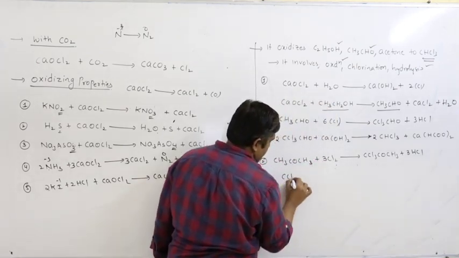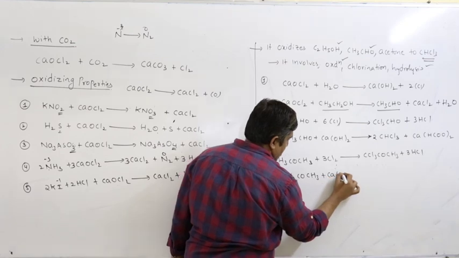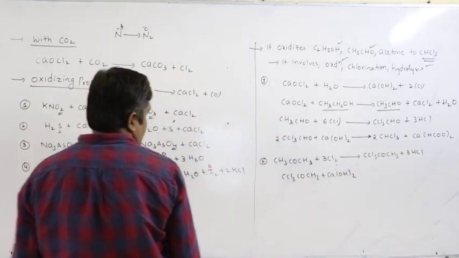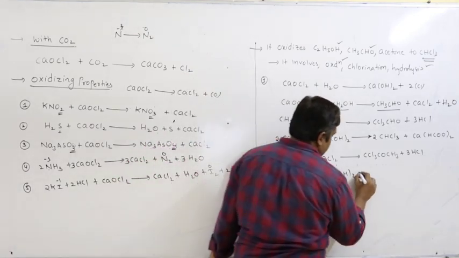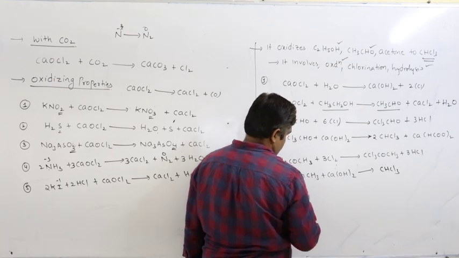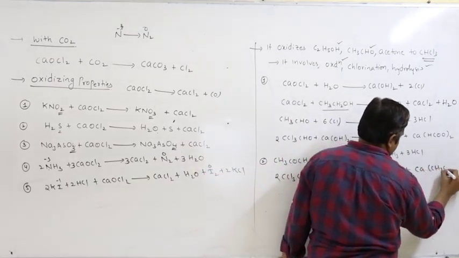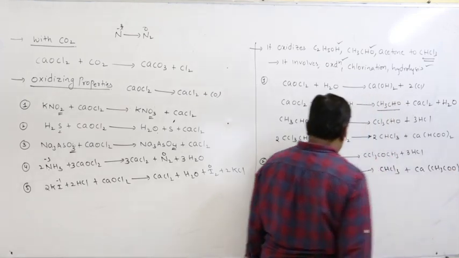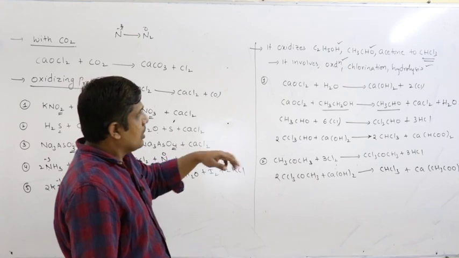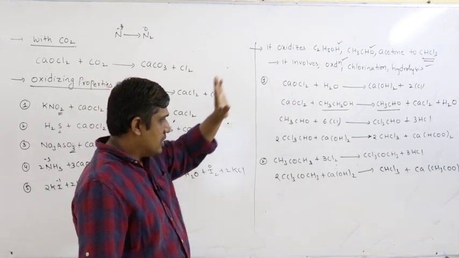Then upon basic hydrolysis, what we get here is chloroform, calcium acetate. So this is the reaction of preparation of chloroform from ethyl alcohol, acetaldehyde and acetone.